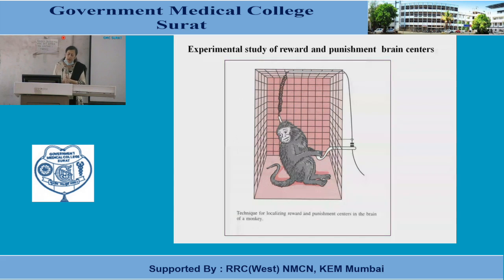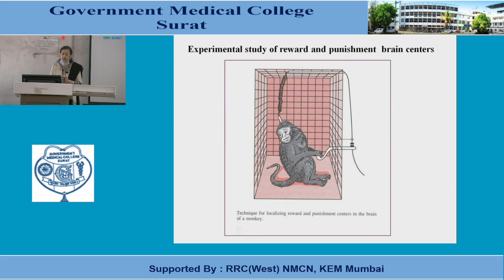Now the observation is that if suppose random bar pressing is 10 times, means when the electrode is stimulating neither the reward center nor the punishment center, in 24 hours the monkey is pressing the bar 10 times, and now it is connected to some area of the brain and the number of bar pressing becomes 50.